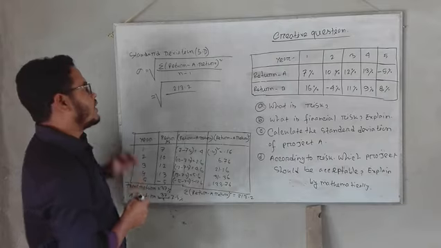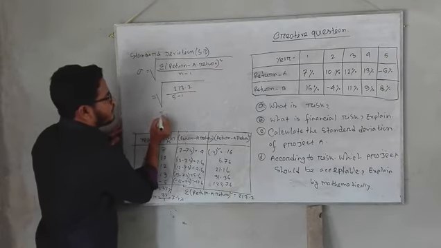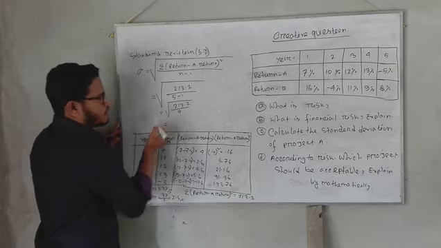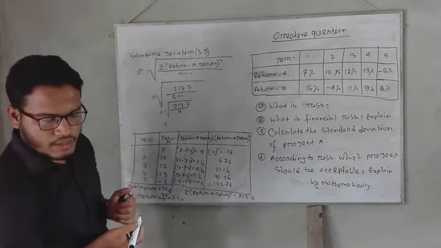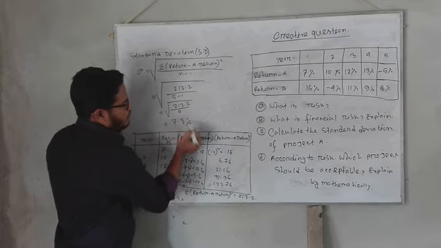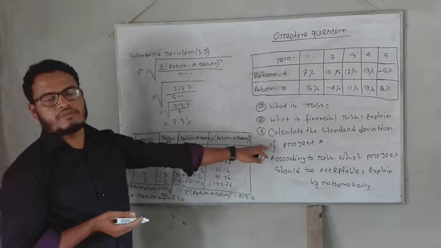So n is 5 minus 1, giving 213.2 divided by 4, and the result is 7.3%. So the standard deviation of project A is 7.3%.